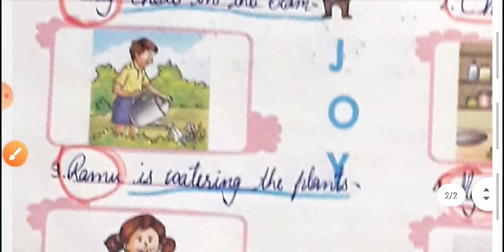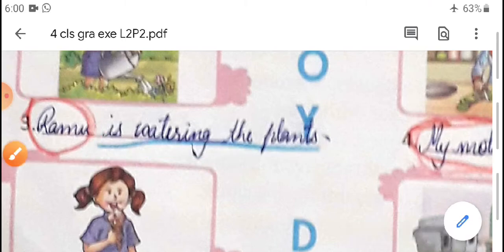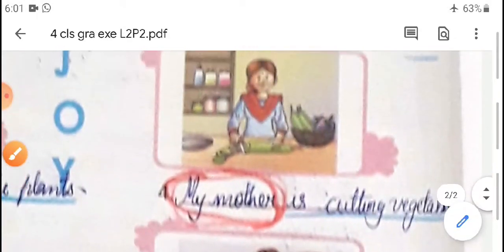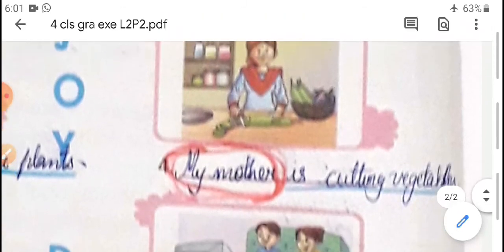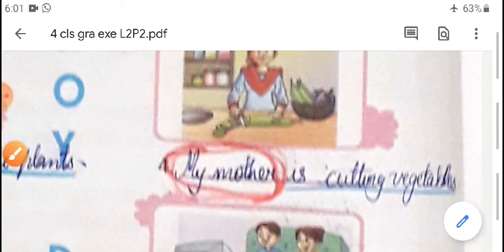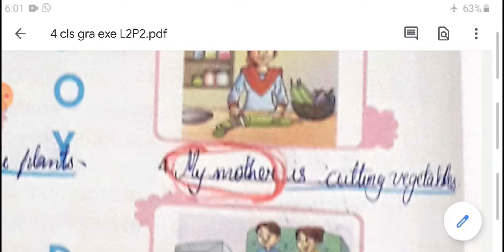Now the third one: Ramu is watering the plants. Ramu subject, is watering the plants, predicate. Now the fourth one: my mother is cutting vegetables. My mother subject, is cutting vegetables, predicate.